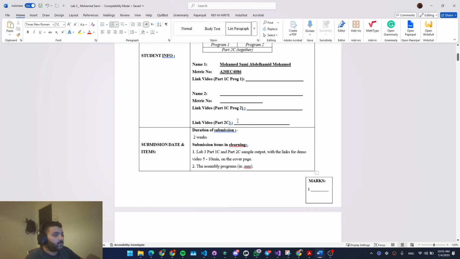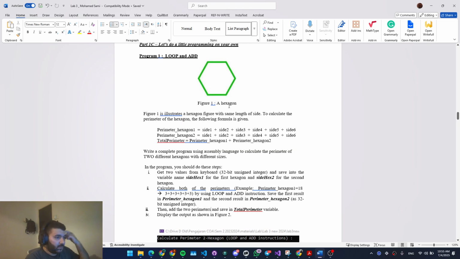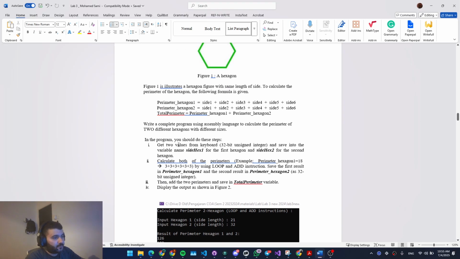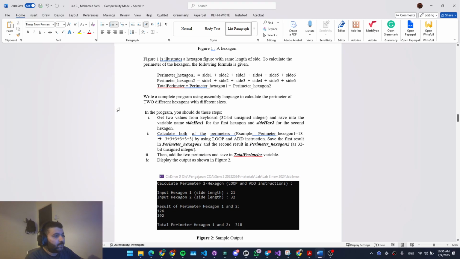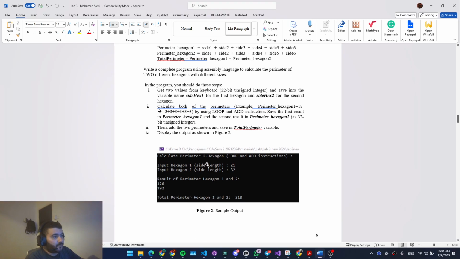All right, so let's go back to part 1C. Here in part 1C, it is giving us a figure with some length of sides. Basically, what we need to do here is write a complete program using assembly language. In this program, we should get two values from the keyboard, which are 32-bit signed integers, and save them into variables named side hex1 for the first hexagon and side hex2 for the second hexagon. Then we calculate both of the perimeters.